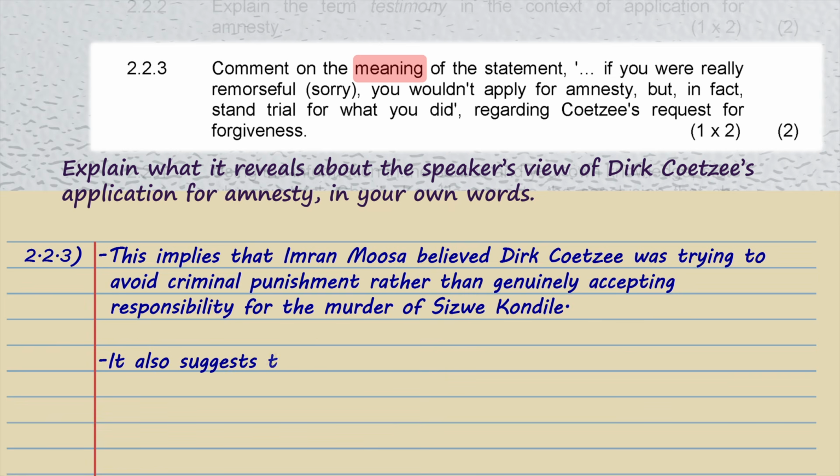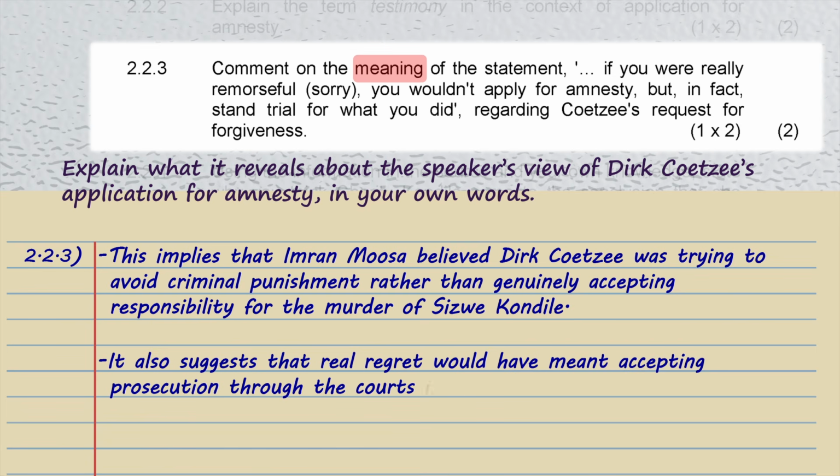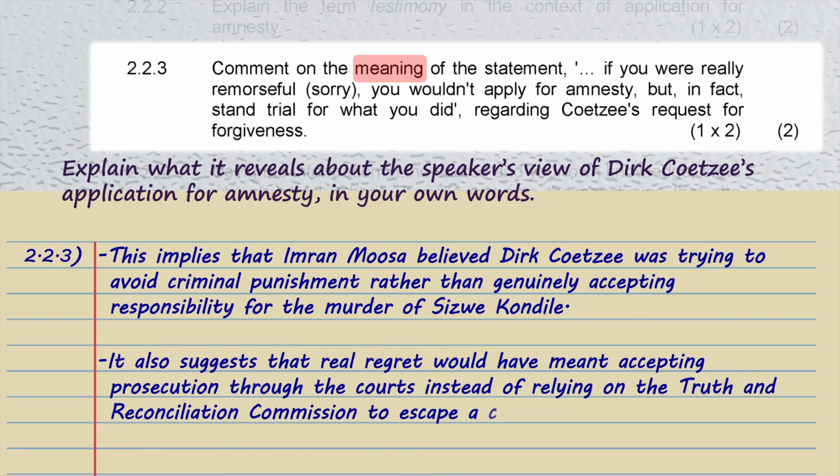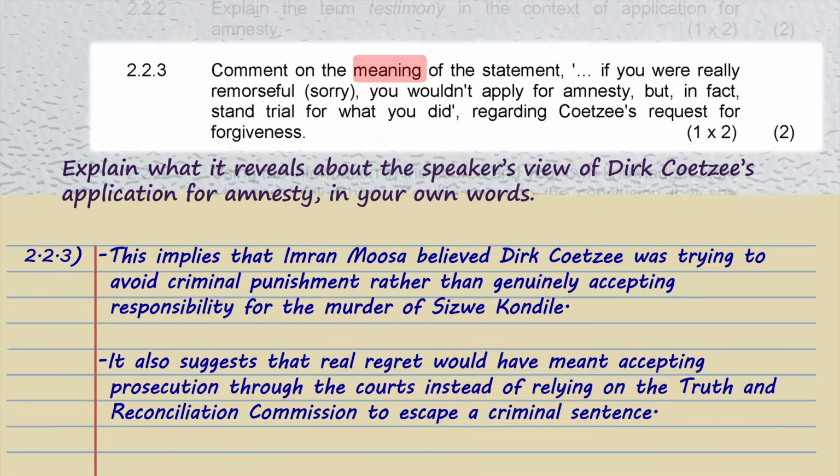It also suggests that real regret would have meant accepting prosecution through the courts instead of relying on the Truth and Reconciliation Commission to escape a criminal sentence. So the speaker's judgment is that Coetzee was not being sincere. The statement shows suspicion and criticism, and it suggests that the amnesty application was driven by self-interest rather than remorse.